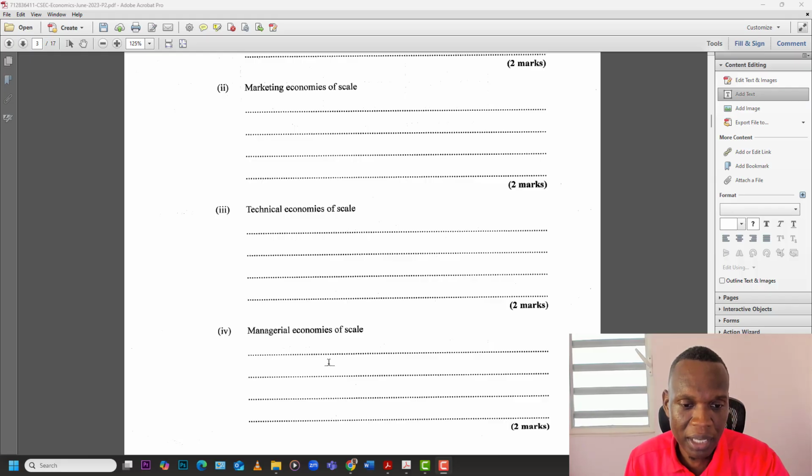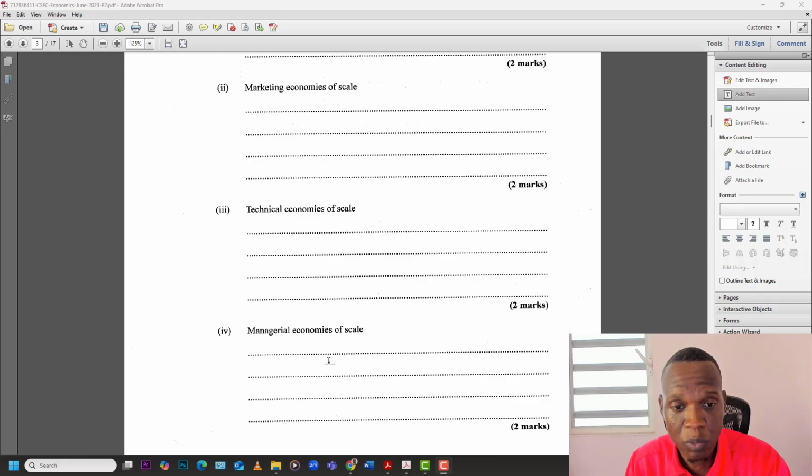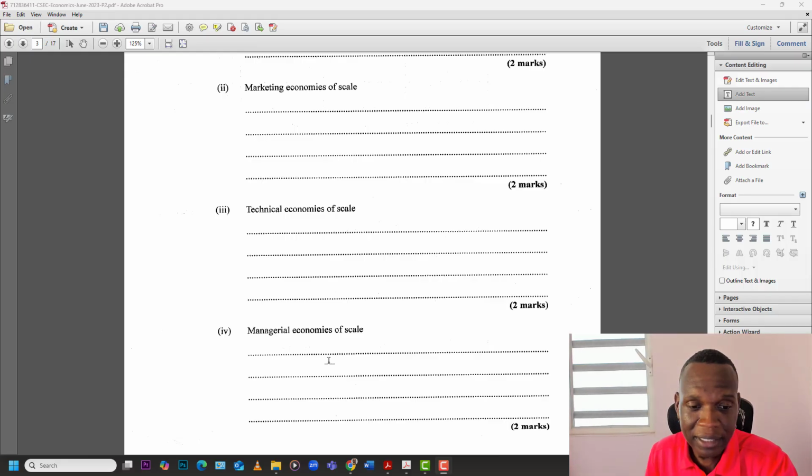And managerial economies of scale would speak to the fact that now that you're larger, you can attract more skilled, more knowledgeable workers, and you can even now specialize. You can even now have different expertise for different areas. For example, if you're a small restaurant, then the manager might have been the one who deals with production, marketing, accounting, payroll, everything, because it's small. But as you grow, you can now hire an HR manager, a finance manager. So now all the work is spread across the organization, and you get that more specialized skill so that you can be more efficient in all those areas.